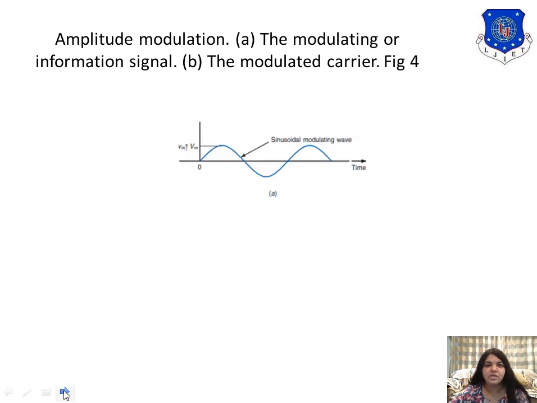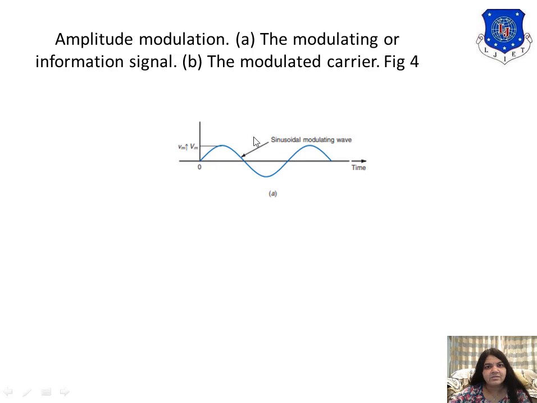Here I am showing the diagram of amplitude modulation. This is your message signal, information signal, or baseband signal. This is the time axis. This is the voltage axis, the amplitude axis. We are assuming that the maximum amplitude of the signal is Vm, and it is my sinusoidal modulating wave.